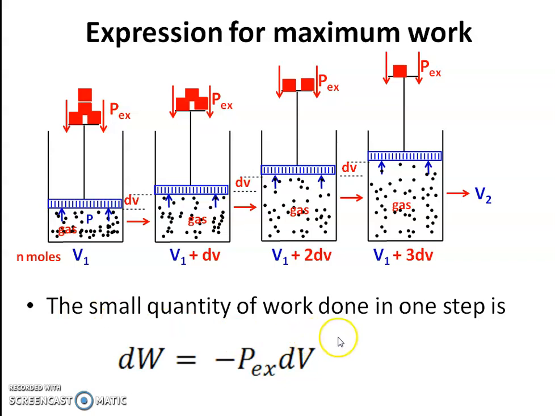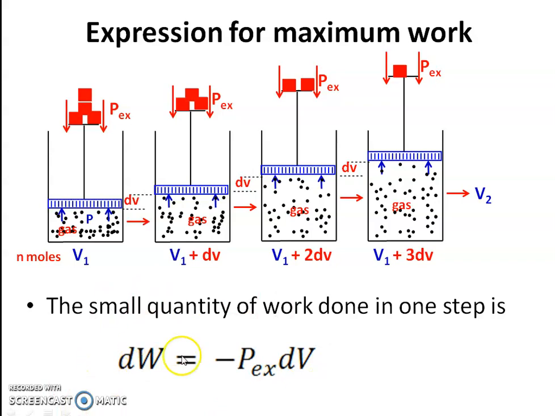Now the small quantity of work done in one step, during this first step or any one step, is given by dW equal to minus P external into dV, where dW is the infinitesimally small amount of work done during each step, and dV is the infinitesimally small increase in volume.